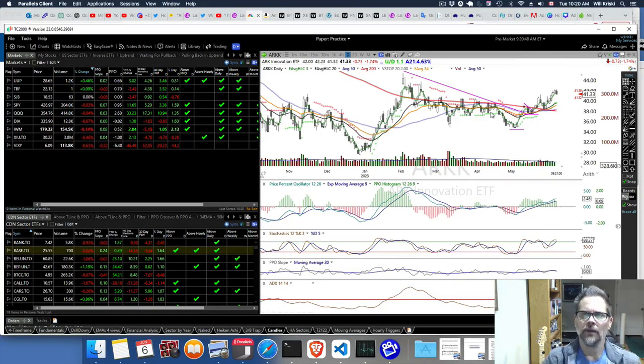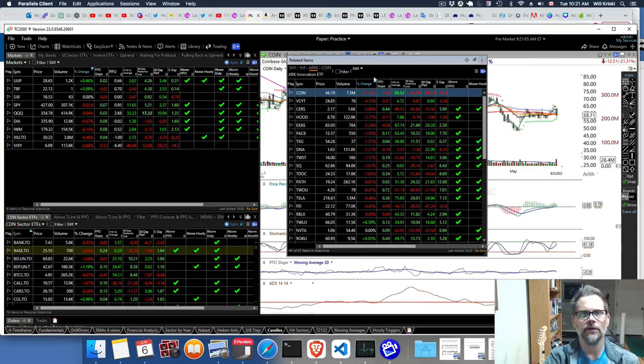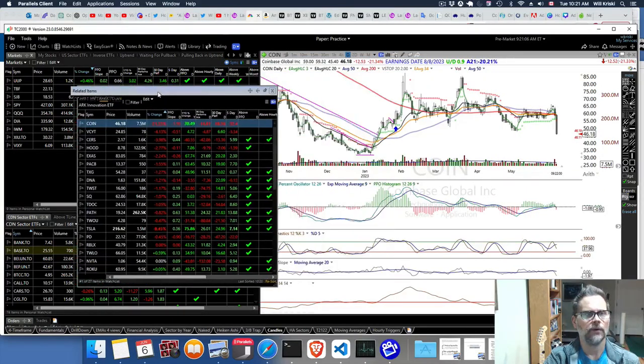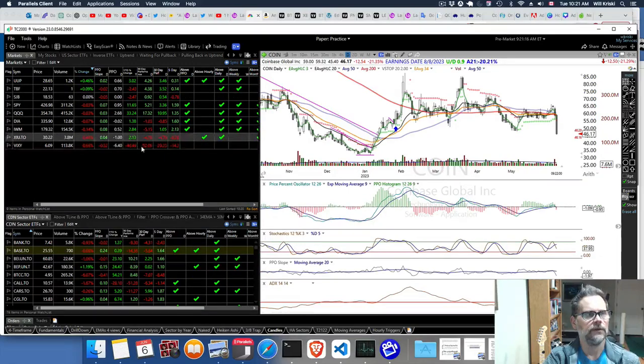I really like it. We can see that ARK, before I jump into the markets, is down 1.64. What's really nice with TC2000 is this component watch list. Click on that and you'll see all the stocks usually within that ETF. If I reverse this percent change, you can see Coinbase is down 21% right now. So that's not going to bode well for anything related to the crypto market.